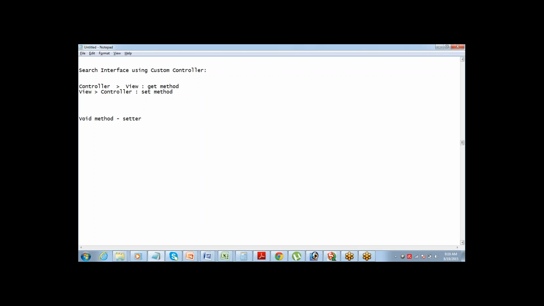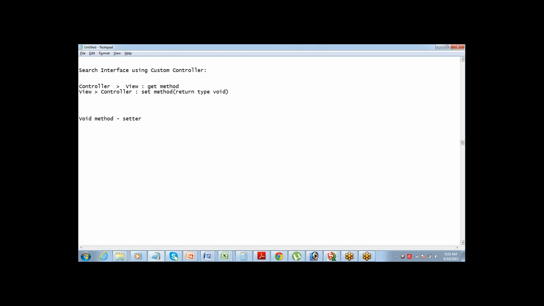The set method should have return type void.